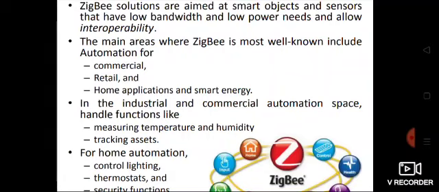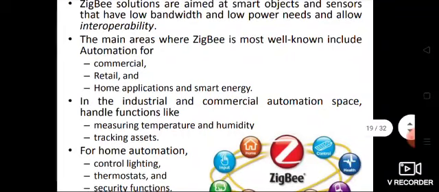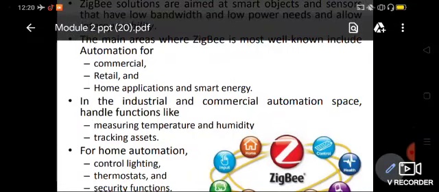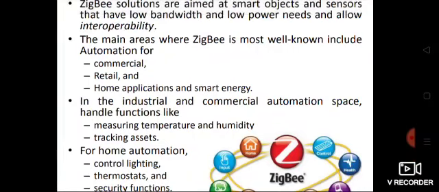The main areas where ZigBee is most well known include automation for commercial, retail and home applications, and smart energy. So these are the application areas of ZigBee. ZigBee works on IEEE 802.15.4 technology.